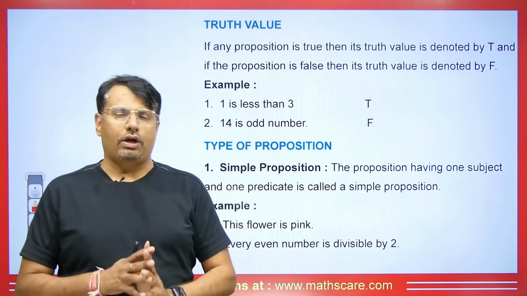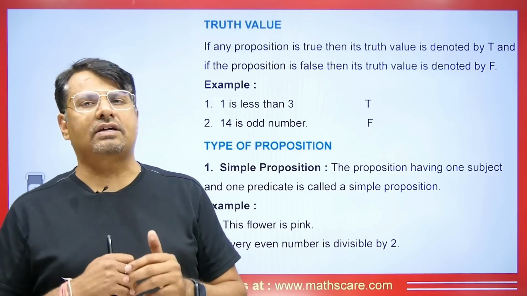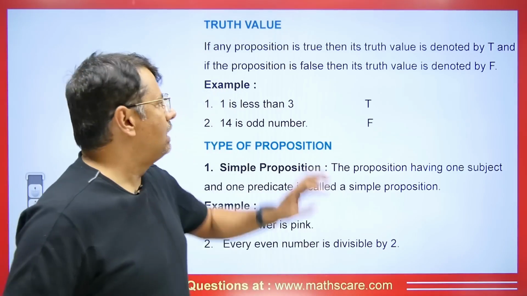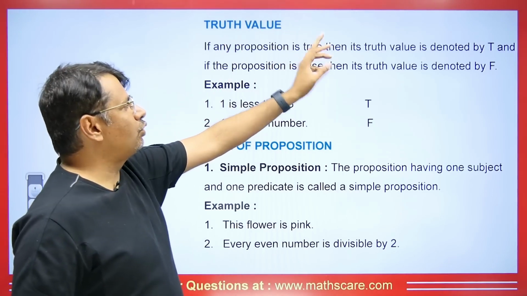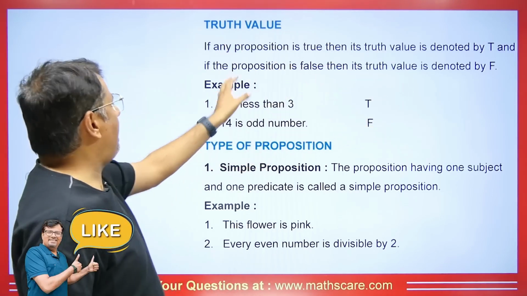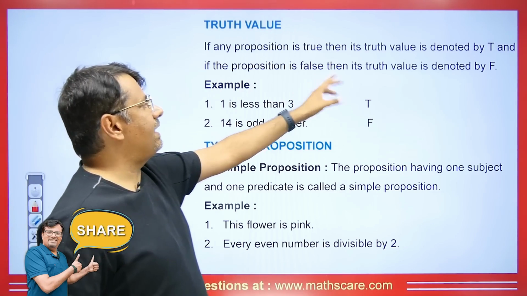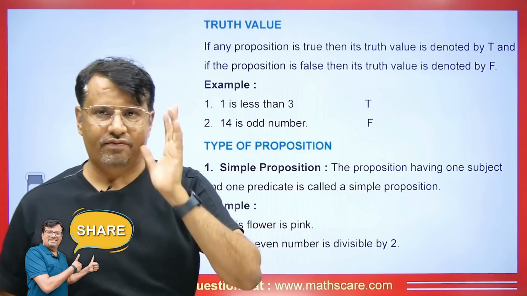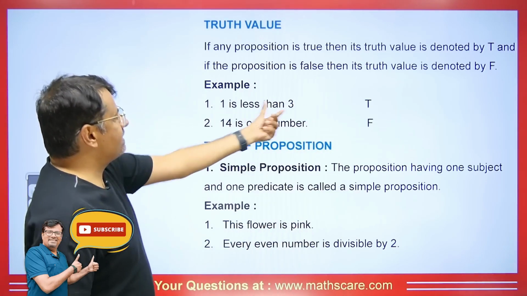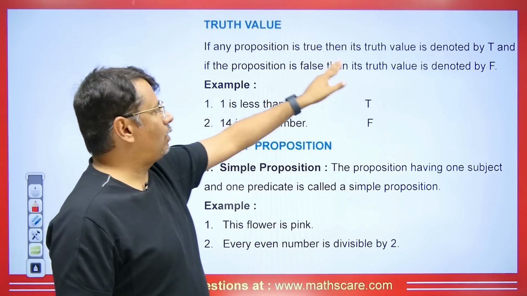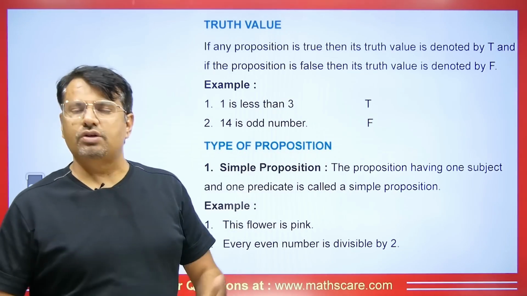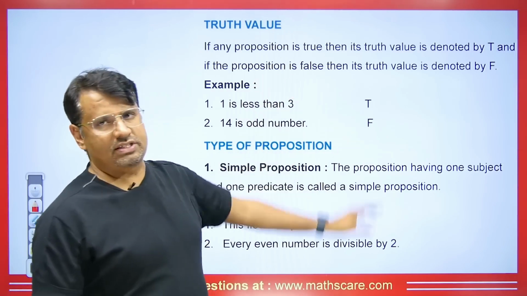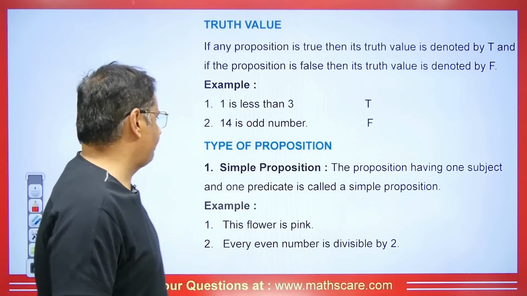Students, now we will talk about truth value. What is a truth value? The statement that is correct or true, we denote it with T. If any proposition is true, then its truth value is denoted by T, and if the proposition is false, then its truth value is denoted by F. Now just for example, 1 is less than 3, so it will be true and we will denote it by T. 14 is an odd number. This is not right, so this is a false statement and we denote it by F.